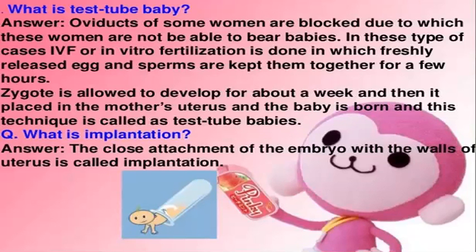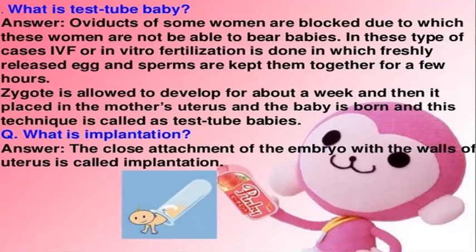Now, what is a test tube baby? In some women, the oviduct or the fallopian tubes are blocked due to some reason, so they are not able to bear babies normally. In these cases, IVF or in vitro fertilization is done, by which freshly released eggs from the mother and the sperms from the father are kept together for a few hours in a test tube. And once they start developing, the zygote is taken out and placed in the mother's uterus and the baby is born in a normal manner. So this is called test tube babies.